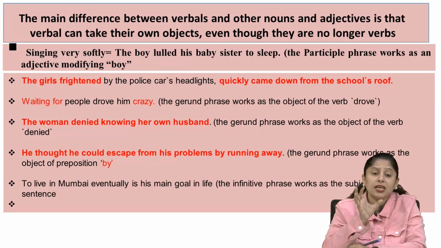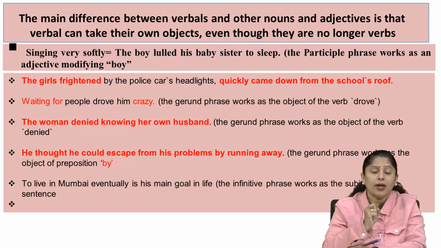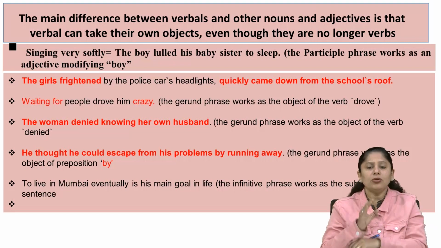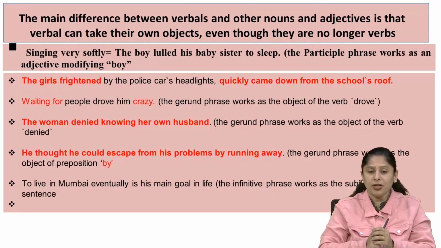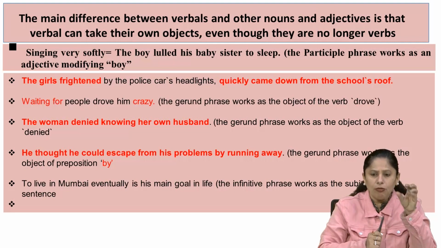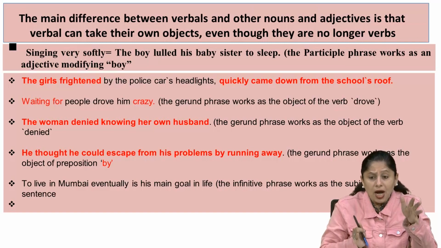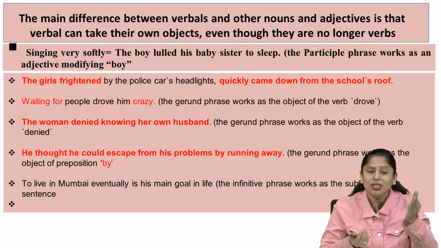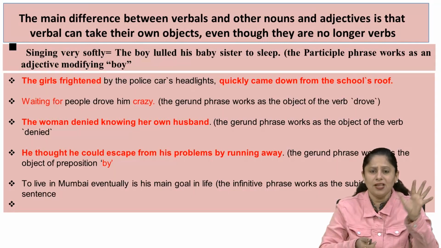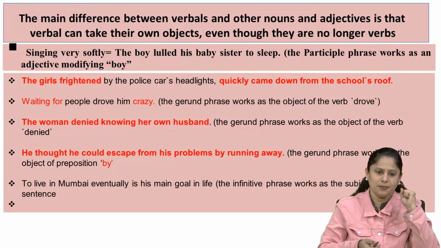Of course, they are groups of words, that's why they are known as phrases, but remember that they are gerund phrases because they use the ing form of the verb. When the original verb form is used with ing and comes as a noun, an object or an adjective, it is considered a gerund phrase.